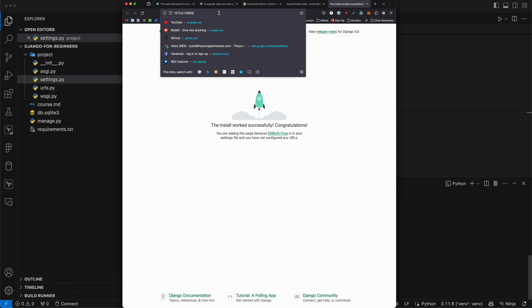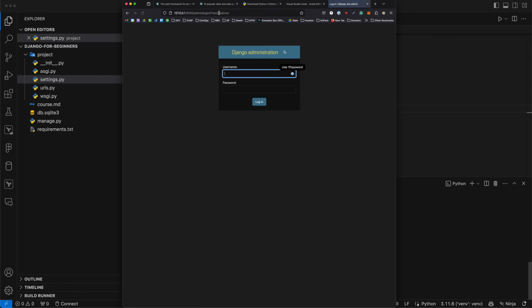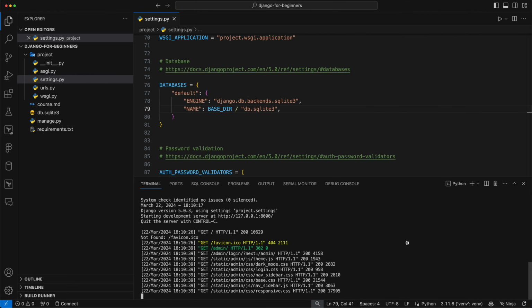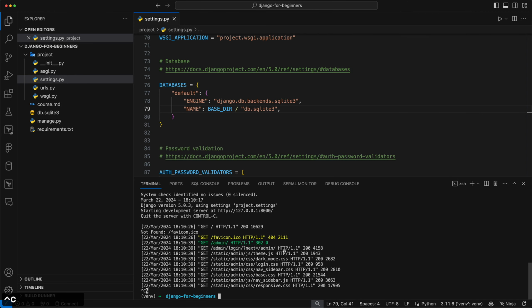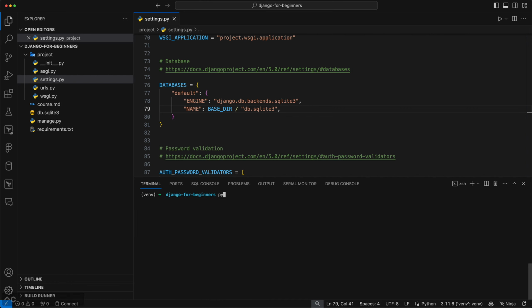Now, what I want to do is go to /admin. And we'll see in here, it's asking us for a username and password. We need to essentially create what's called a superuser in order to log into the admin here. So I'm going to stop the server with Control-C. And what we will run is python manage.py createsuperuser, and that's all going to be one word. You can make your name whatever. I usually just do admin and then admin. And I'm just going to make a basic password here.